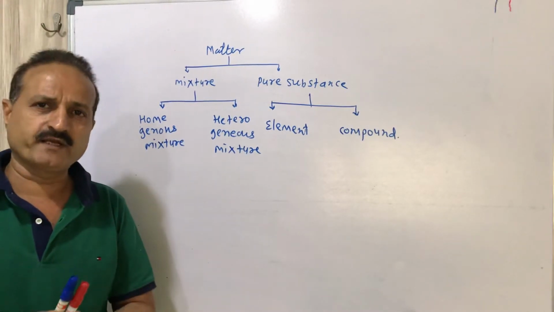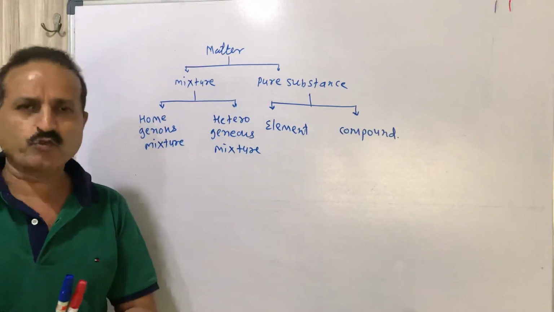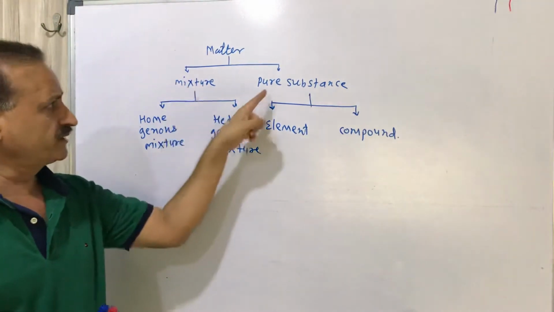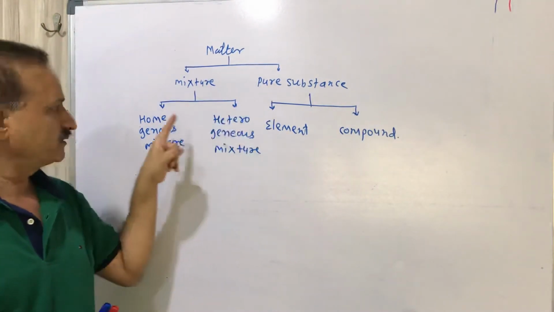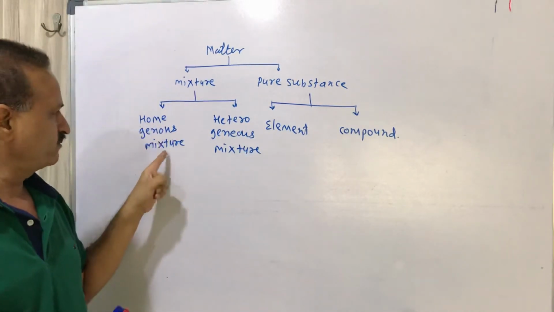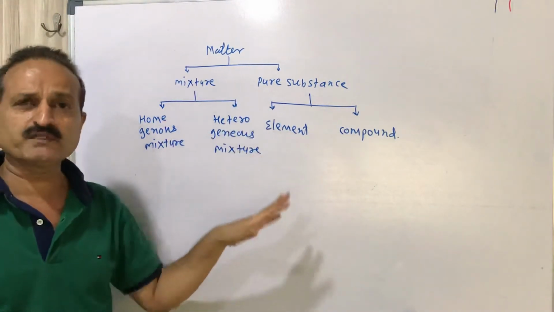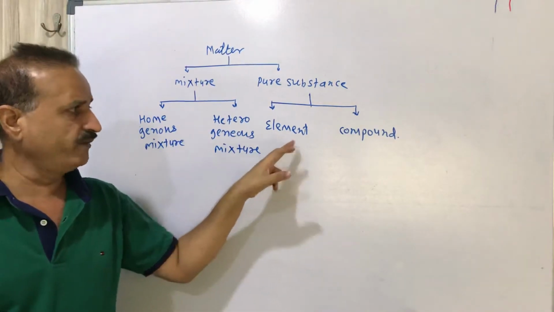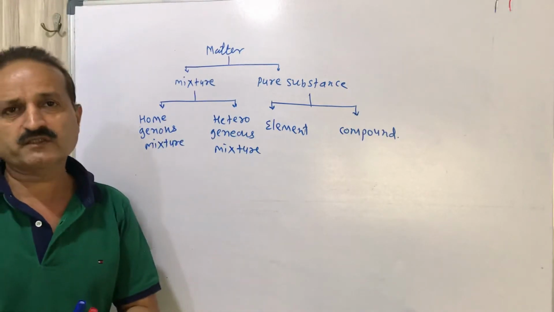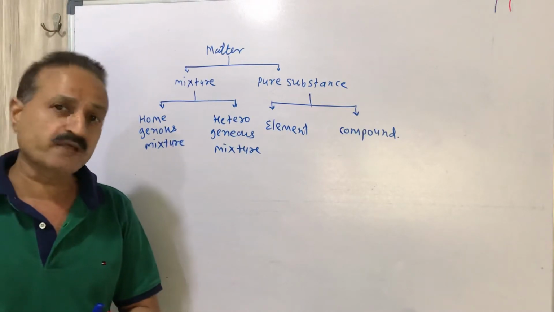Again I am repeating that matter at the bulk level or macroscopic level is classified in two ways. First, mixture, second, pure substance. Mixture has two subclassifications: homogeneous mixture and heterogeneous mixture. In the same way, pure substance is also classified in two ways: elements and compounds. So one by one we will discuss all this classification with proper examples.